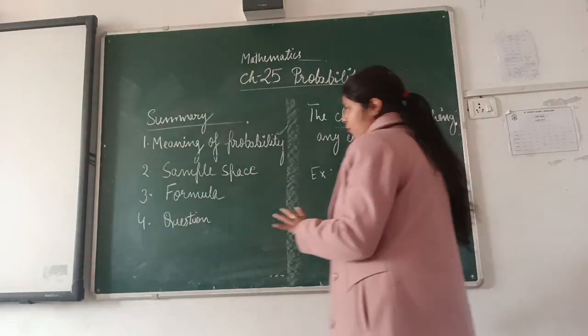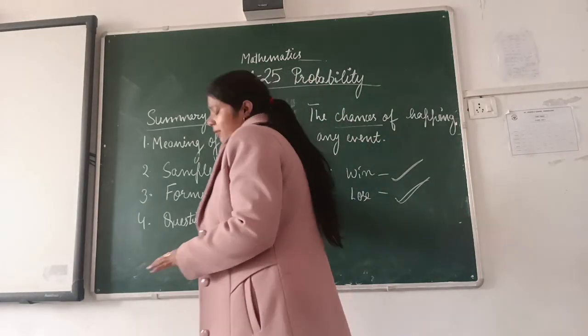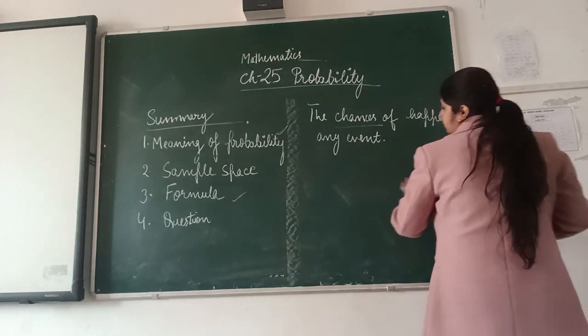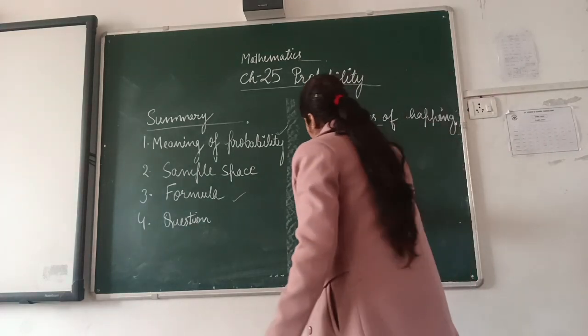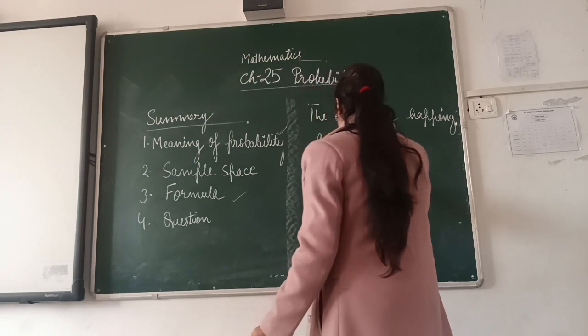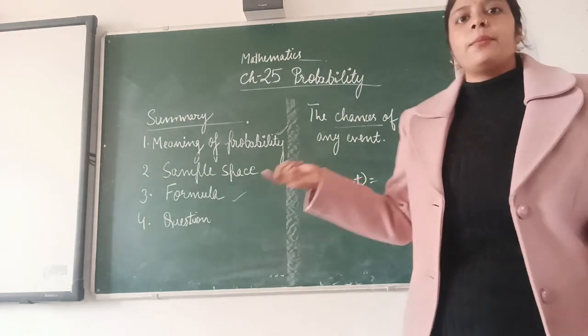Let us move to the formula, then we will move to the sample space. This is the formula for finding the probability: P of any event. Event means anything, for example a match.